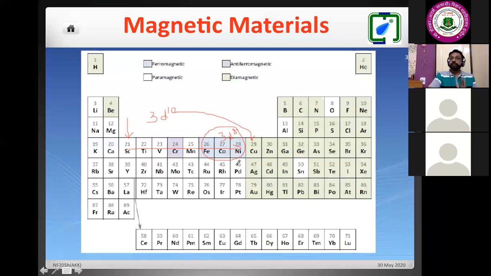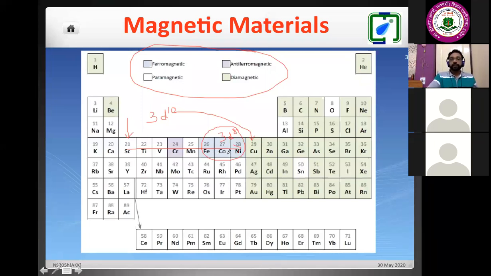a one kind of ferrimagnetic materials. But I will not talk about ferrimagnetic in this discussion, because ferrimagnets are the magnetic properties of the materials where it is only observed in the compound. But these four can be seen in pure elemental metal in your periodic table. So the ferrimagnetism, although it was known in ancient time, I am excluding that discussion. So here we are interested in these three transition metals.